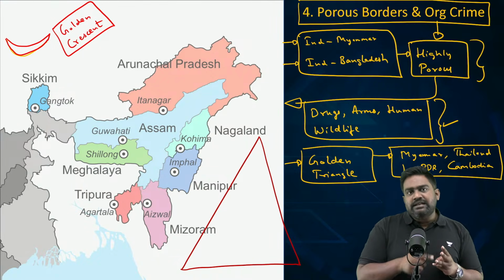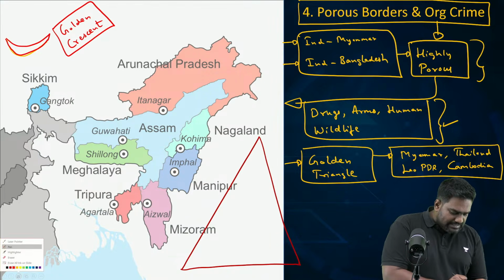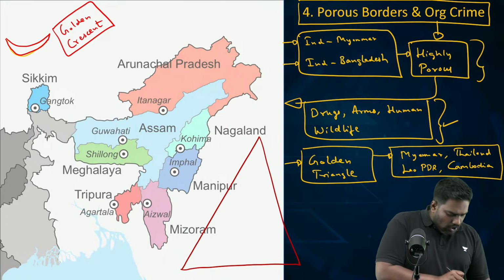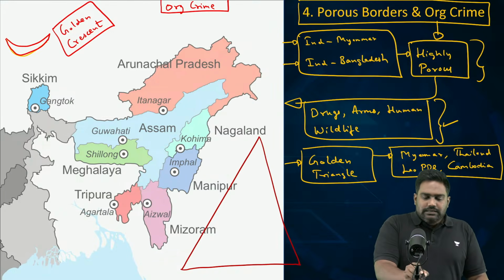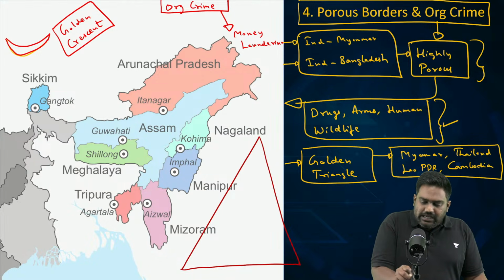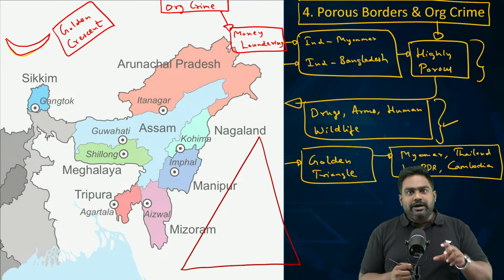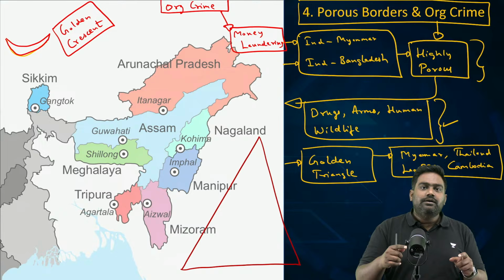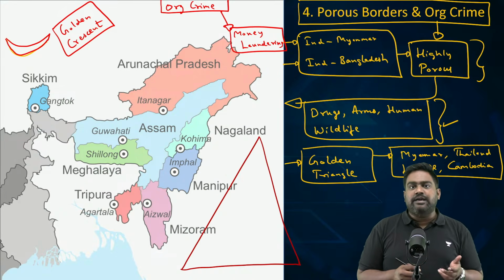Now, don't you think these are the ingredients needed for insurgent groups and terrorist organizations? Please understand this point. Wherever organized crime is seen to be flourishing, the region would be a hub for money laundering as well. Money laundering is the illegal process through which black money is converted into white. Illegally acquired wealth through illegal activities is converted into legal wealth. So, money laundering flourishes in a region where organized crime is flourishing.